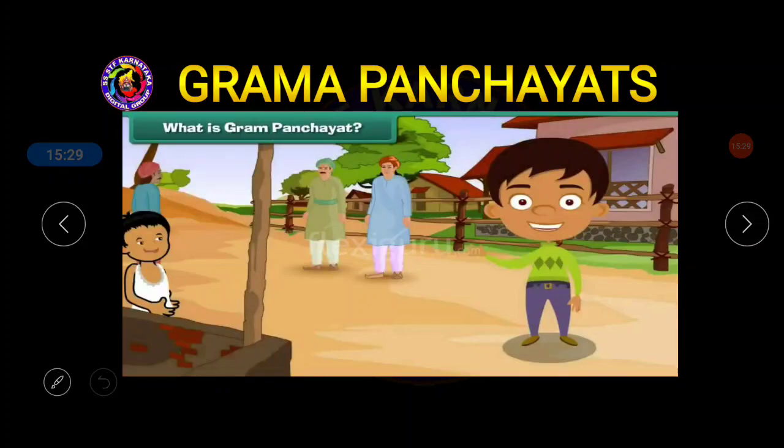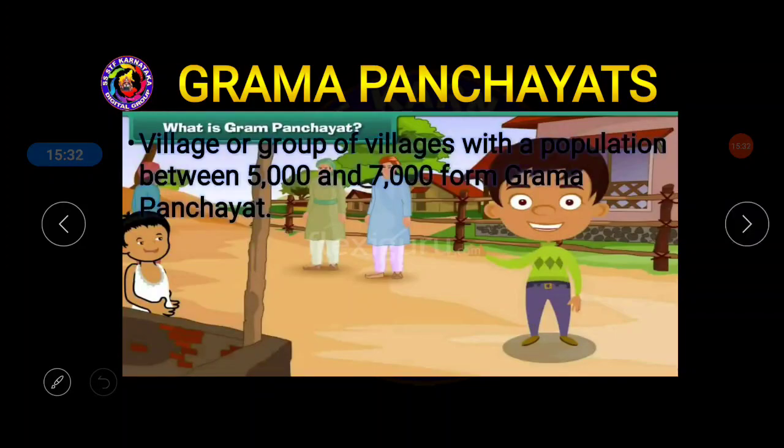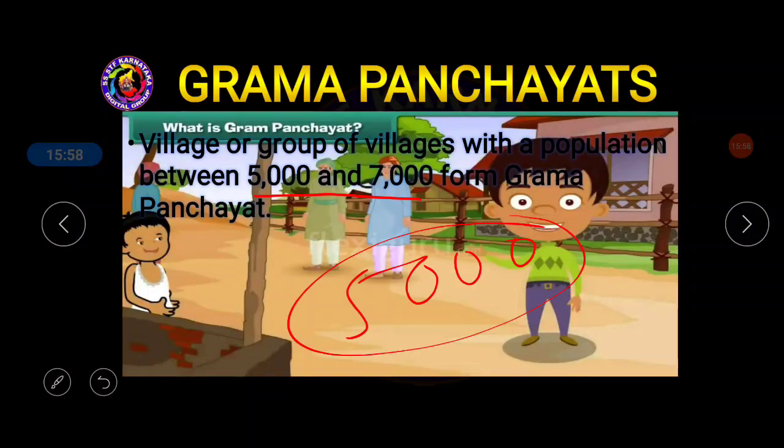Now let us understand what is meant by Grama Panchayat. See, a village or group of villages with a population between 5,000 and 7,000 will form the Grama Panchayat. What they are saying is, suppose in one village nearly 5,000 people are living, or if two villages are put together, they form nearly 5,000 people, they can have one Grama Panchayat.